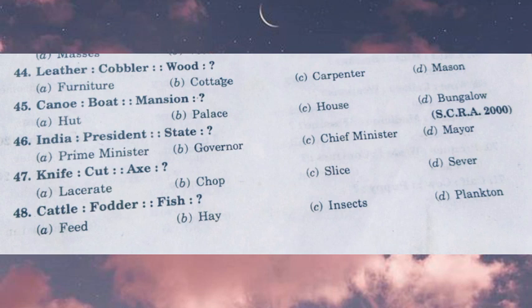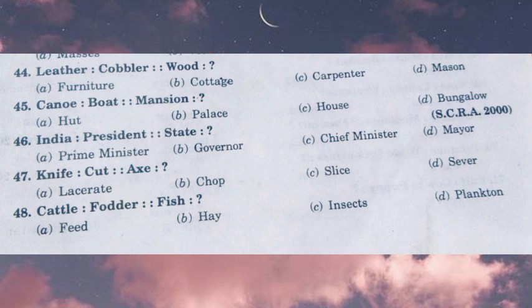Okay, so the next question: canoe is related to boat, and mansion is related to what? Canoe is related to boat because it's a type of boat, in which they have paddles, like in a bicycle we have pedals, and the boat ends with a pointed shape. So this is a special type of boat.